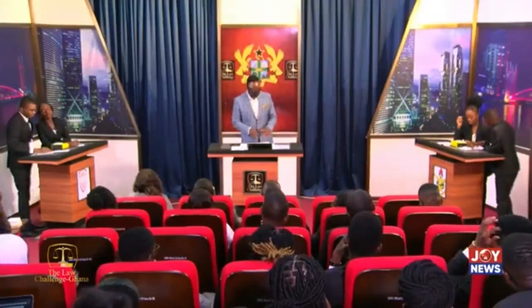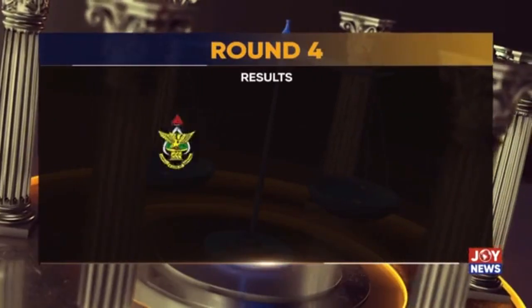A round of applause for our contestants. Ladies and gentlemen, when I say the Law Challenge, what will be your response? At the end of the very final round in this contest between Mountcrest University College and KNUST faculties of law, here are the marks.